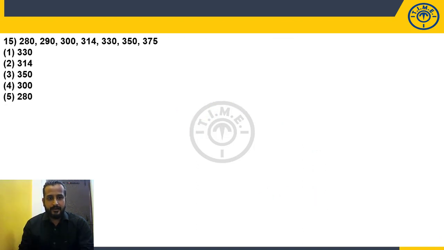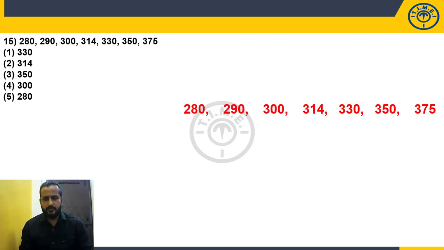$280, $290, $300, $314, $330, $350, $375. Easily observable. We can observe that the numbers are increasing gradually, so we will be checking the difference logic. Now let's check the difference. 280, 290, 10. 290, 300, 10.